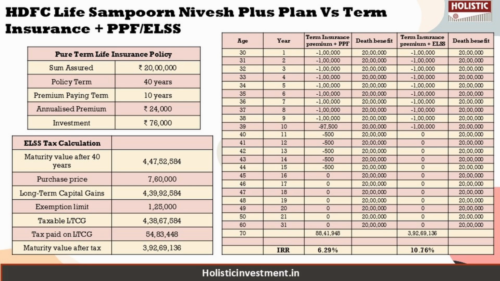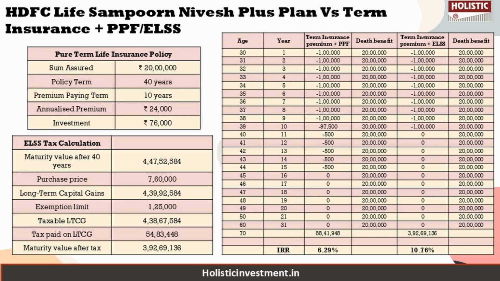So here we have taken up a pure term insurance policy for life cover purpose, offering 20 lakhs of life cover, costing approximately 24,000 rupees as a premium annually for a 10-year premium payment period. So here the remaining 76,000 each year is going to be invested independently based on the investor's risk appetite. So here we are going to assume we have invested in equity mutual fund.